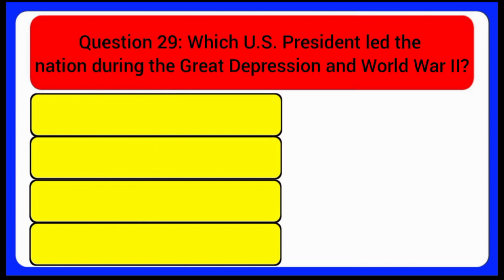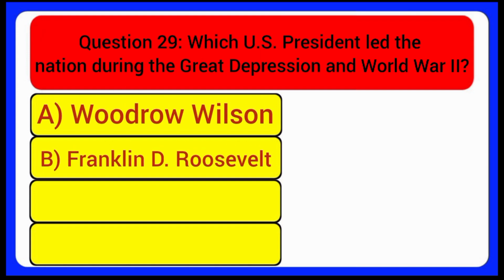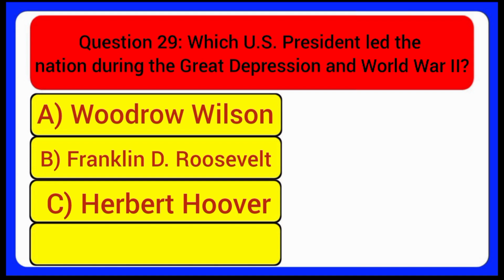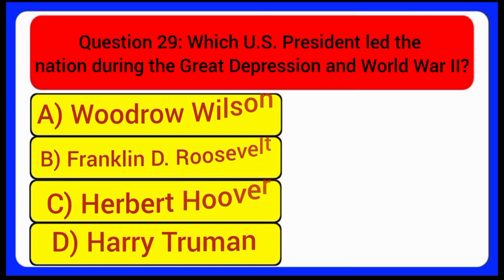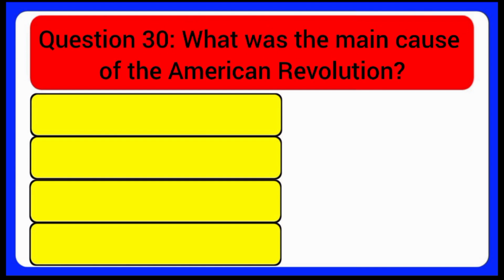Question 29. Which U.S. president led the nation during the Great Depression and World War II? A. Woodrow Wilson. B. Franklin D. Roosevelt. C. Herbert Hoover. D. Harry Truman. Answer: Franklin D. Roosevelt.